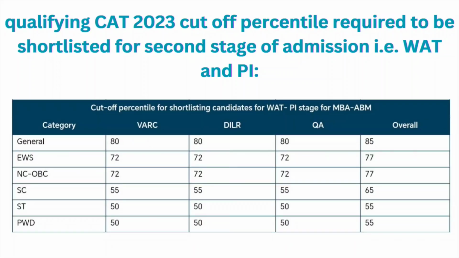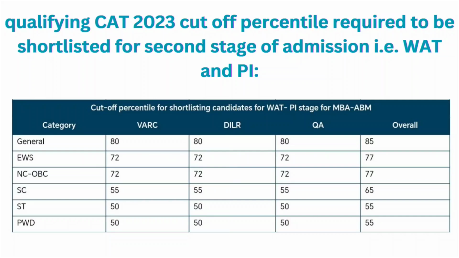Now the qualifying cutoff is different for the MBA in Agribusiness Management with IIM Lucknow. So for general, it is 80 percentile for VRC, DILR and quantitative ability section, and overall you should have 85 percentile or more than that in your CAT entrance examination. For EWS and NCOBC, it is 72 percentile for the VRC, DILR and quantitative ability section, and overall you should have 77 percentile or more than that in your CAT entrance examination.